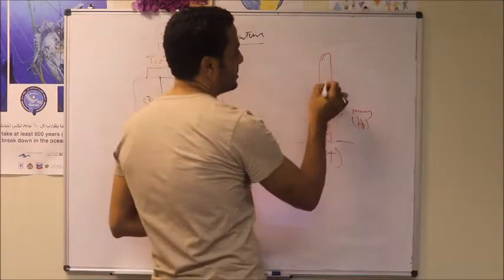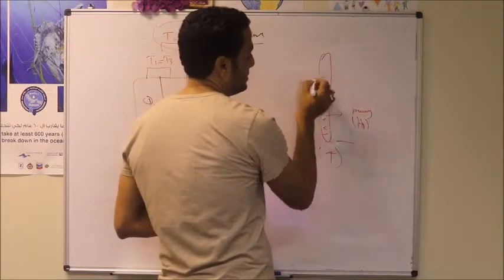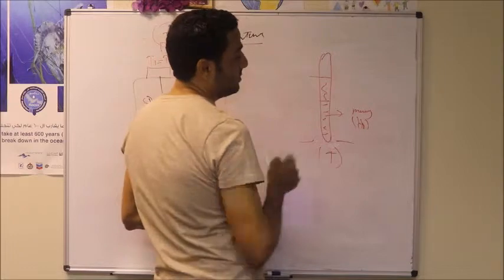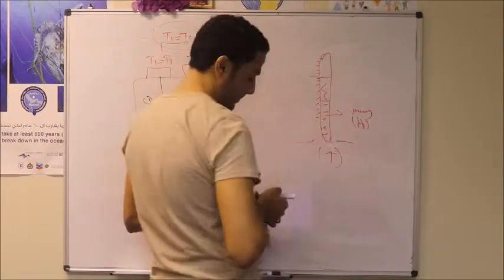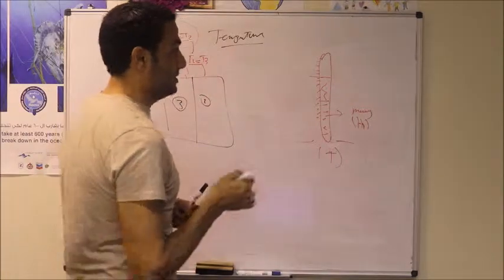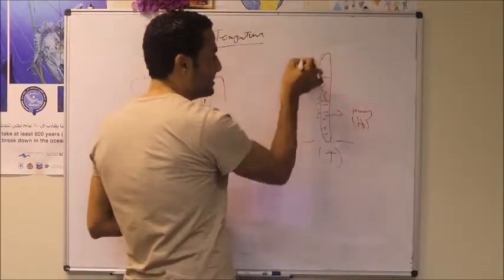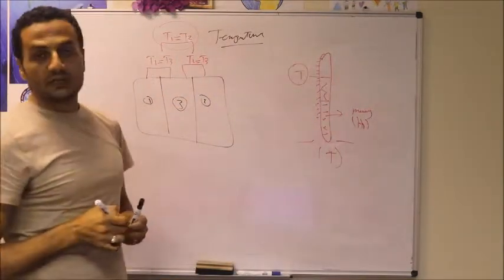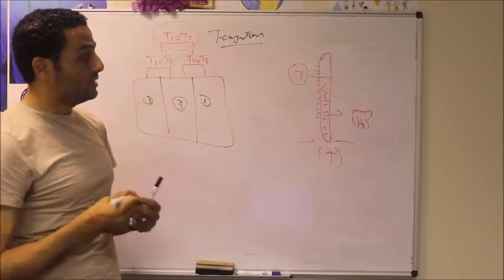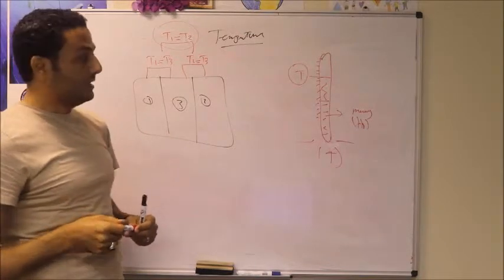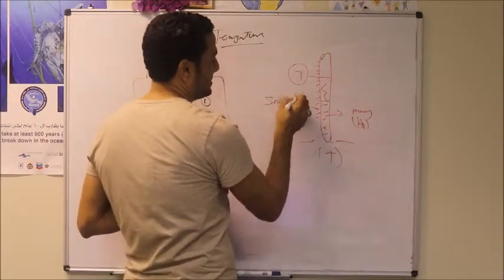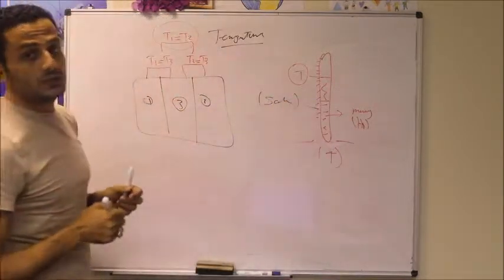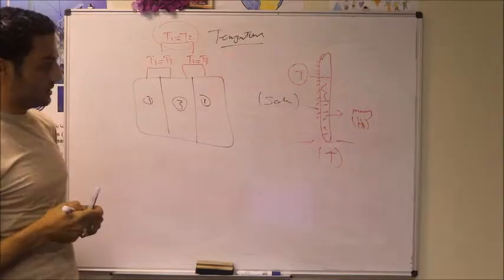The mercury will expand, and at a certain position it will stop. We have a scale outside this temperature measuring device, and based on this scale we can measure, or read out, the temperature. This is called the scale.